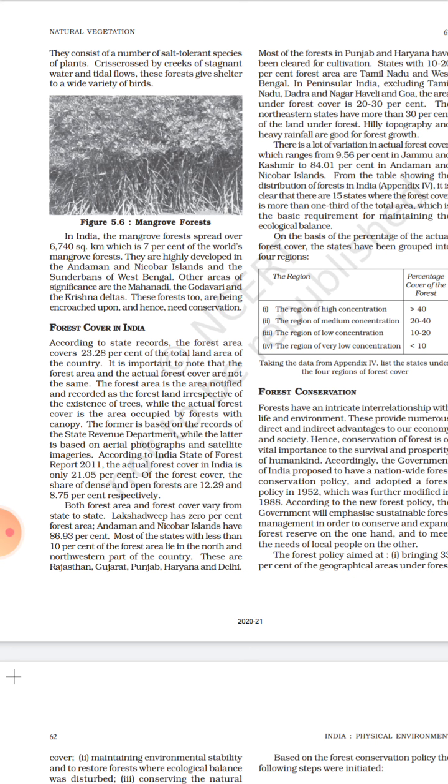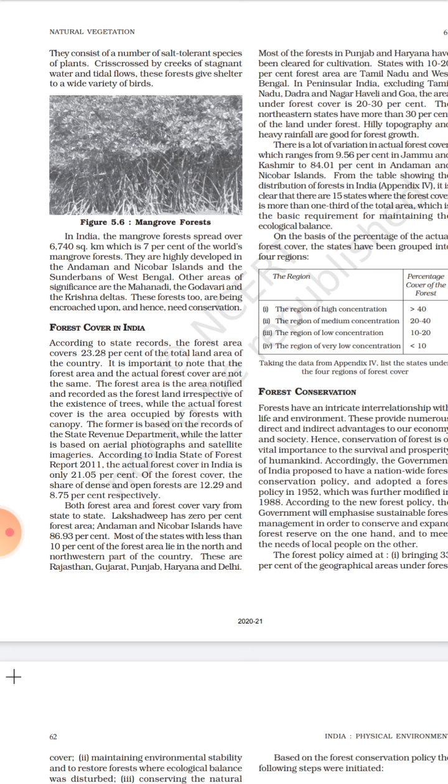These are very important. It is important to know that forest area and actual forest cover are totally different. Forest area is the area notified as forest land, irrespective of the existence of trees or actual forest cover, while the actual forest cover is the actual figure given by states of how much forest is present in this area.